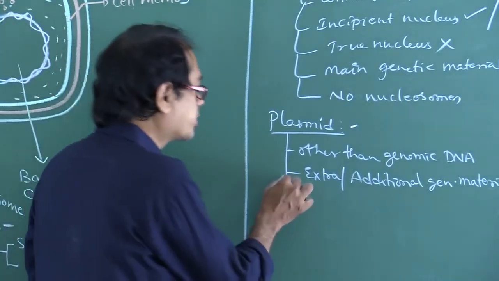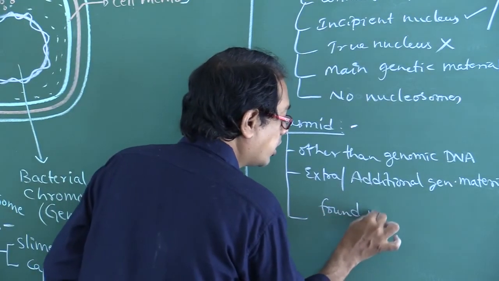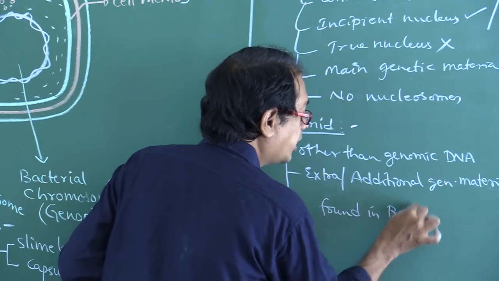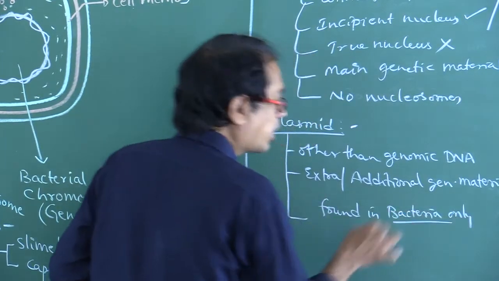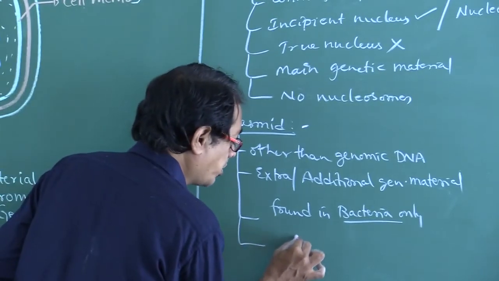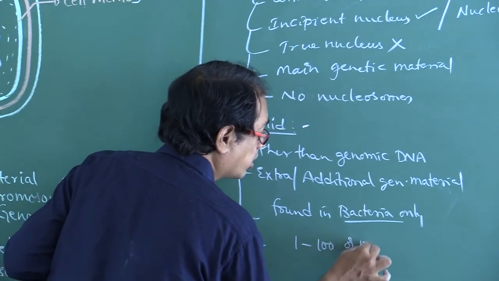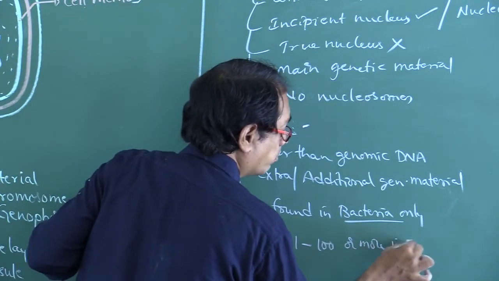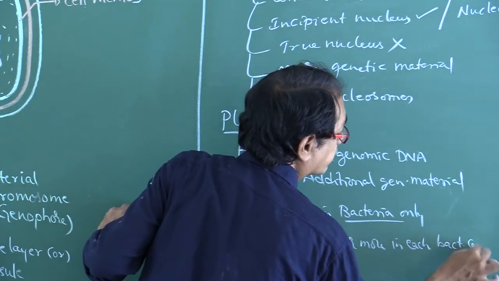These plasmids are found in bacteria only, not in other organisms. Their number may be 1 to 100 or more in each bacterial cell.